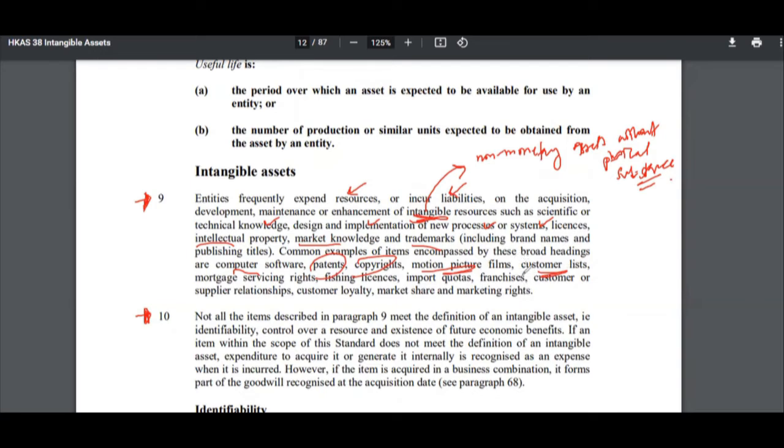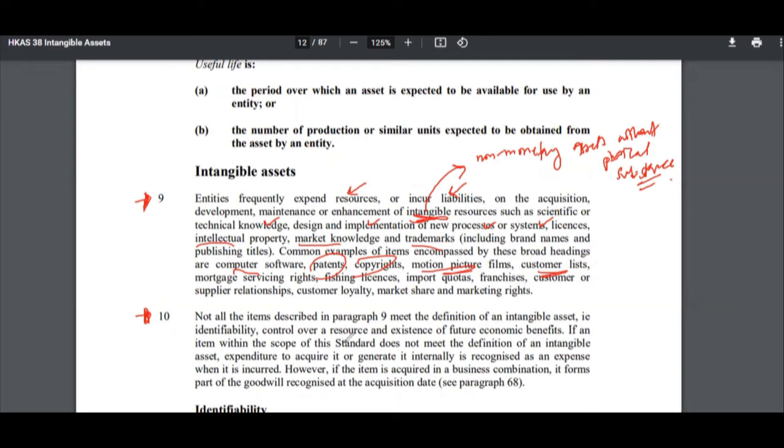For example, your health is an intangible asset to you. You cannot touch your health, but you can feel your health, right? So that's a common example. So you see how accounting is actually very practical at times. It applies to normal human life too.